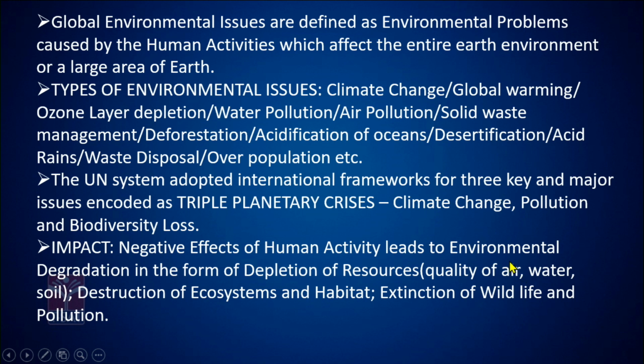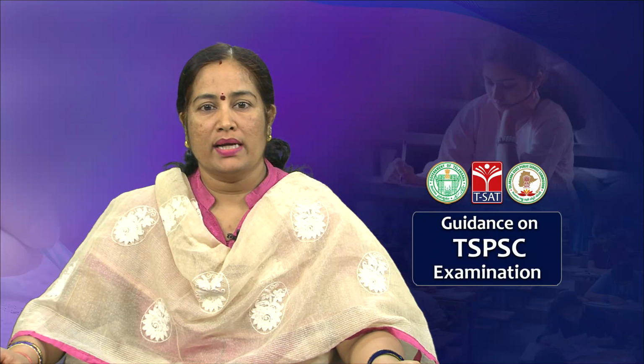First, they lead to environmental degradation in 3 major forms. First form is depletion of the resources, where all the important natural resources which are very essential for the existence of the biodiversity and ecosystem on the earth are going to be on the verge of losing their quality, like air, water and soil. Next is the ecosystems and the habitat which are created naturally for the purpose of sustainability of the life and the existence of the humanity on this earth gets destructed totally.